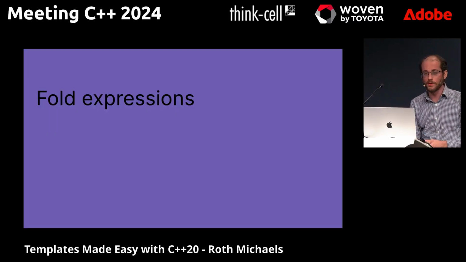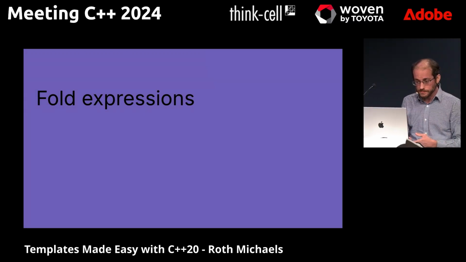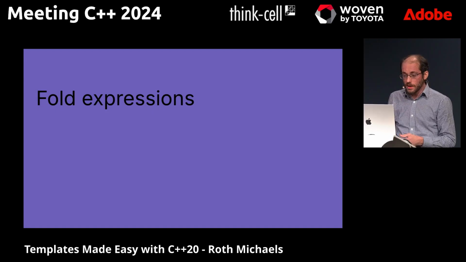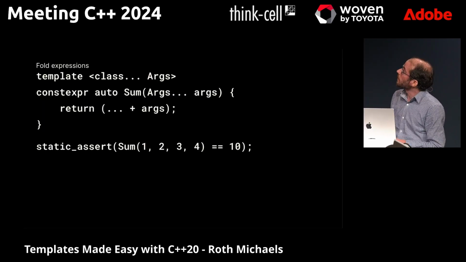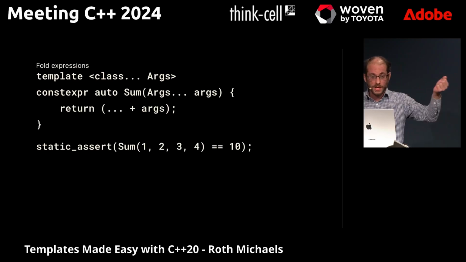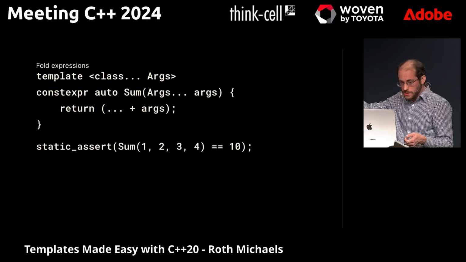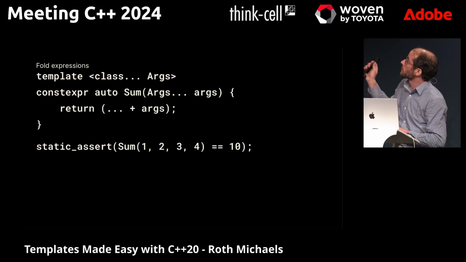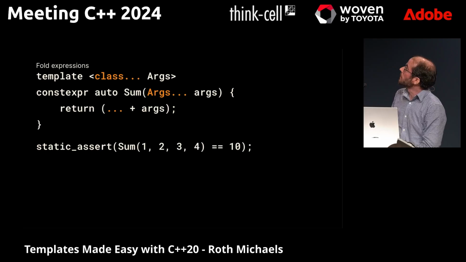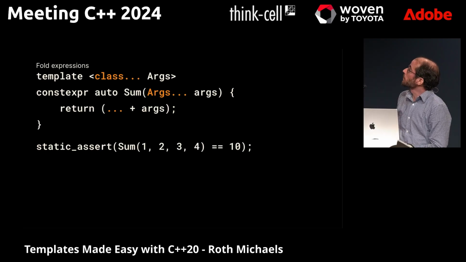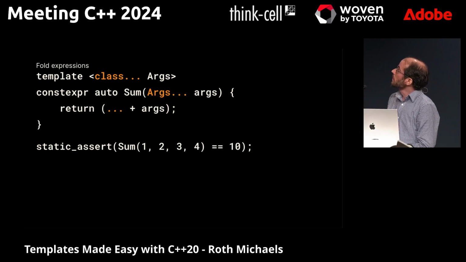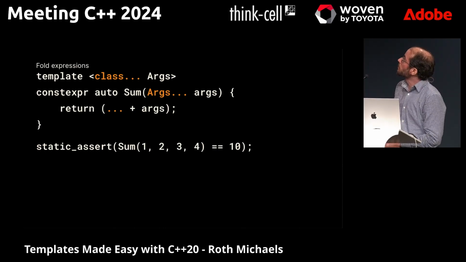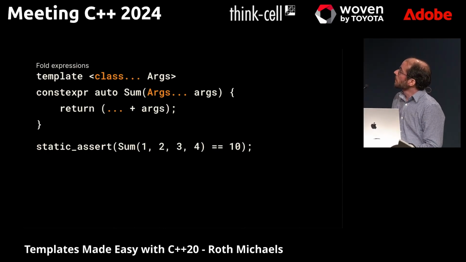Another way we can make our code easier to read is a new C++20 feature called fold expressions. Now, a fold expression allows us to take something like this, a function that's going to take a sum of an arbitrary number of types and arguments, which need a plus operation, and it's going to sum them together. So you see this, the ... of our template parameter pack with the class there, and then our args, that is the multiple arguments that could get passed in, and then we put this ...